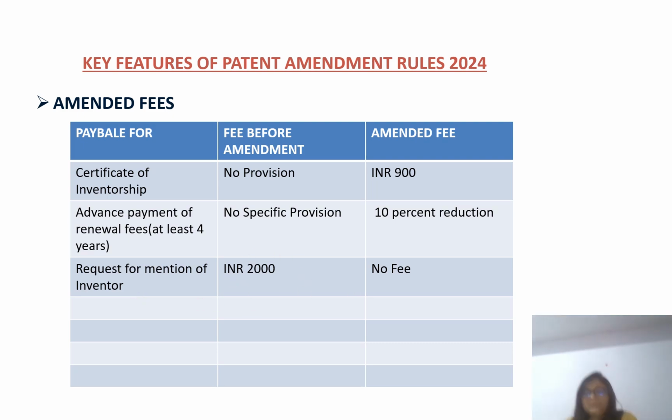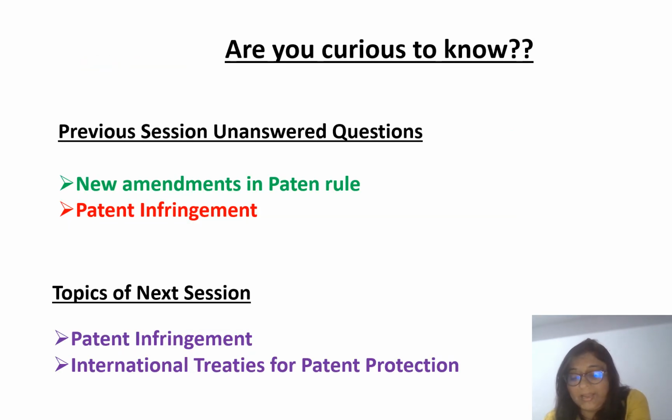So these were basically some key changes, or key features, of the patent amendment rules, and we have gone through what forms this new rule added, what are the few fee changes, the amended fees, and what are the amendments in the forms also, like in Form 1, Form 3, and Form 4. So these things we discussed today. I think I have covered all the essential changes that were done in the Patent Amendment Rules 2024.